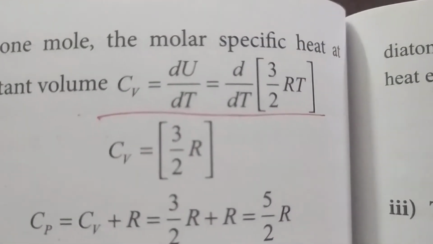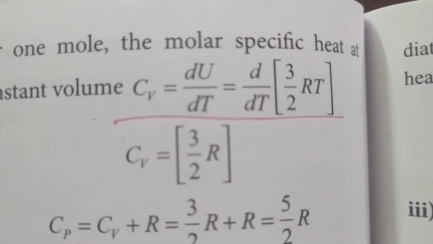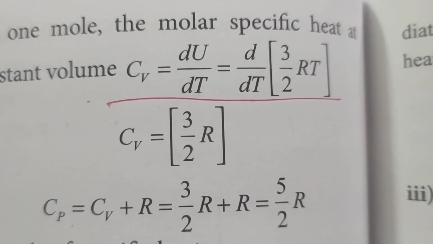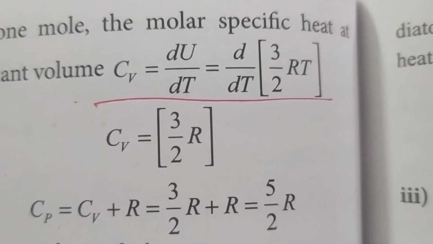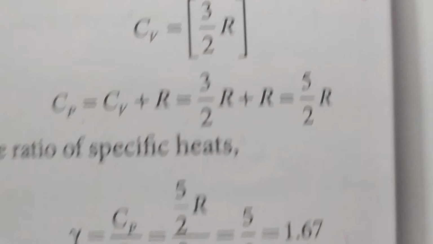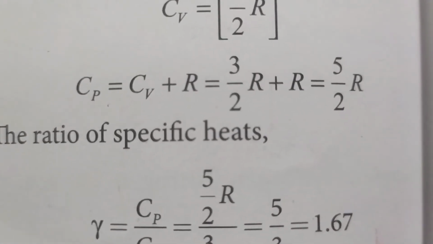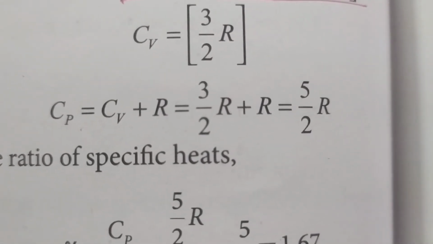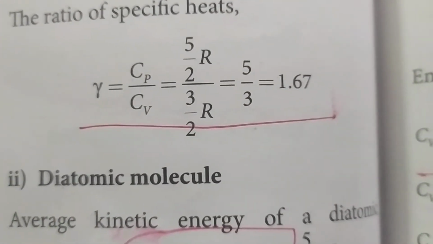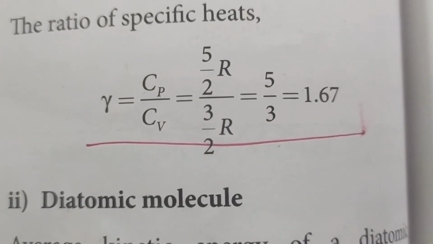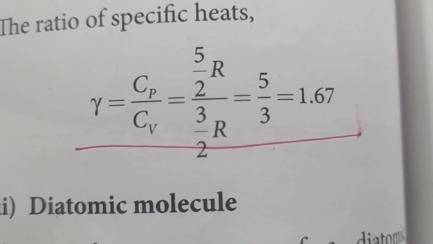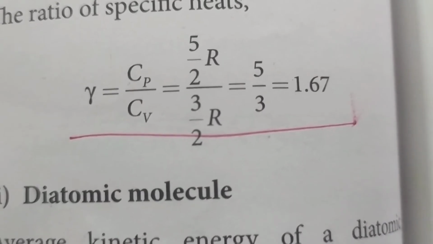But what is Cv? Cv is nothing but dU by dT, where U is the internal energy. So d by dT of 3 by 2 RT, dT and dT get cancelled, so you will get Cv equal to 3 by 2 R. But what is Mayer's relation? Cp is equal to Cv plus R. So 3 by 2 R plus R will give you 5 by 2 R, and the ratio of specific capacities, gamma equal to Cp by Cv. Substituting Cp and Cv, you will get 1.67.